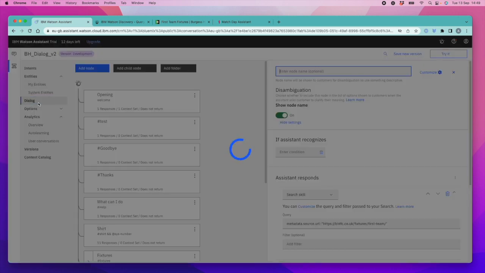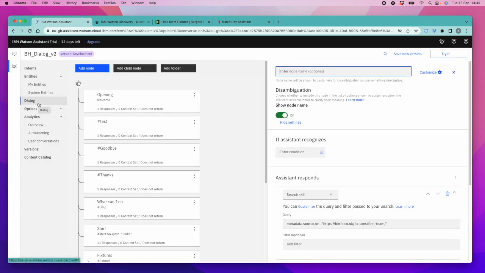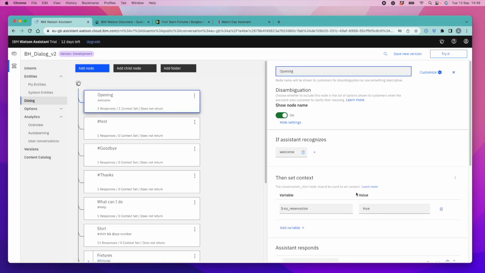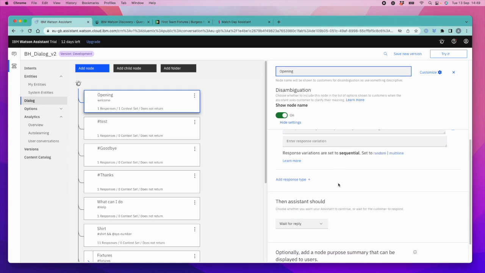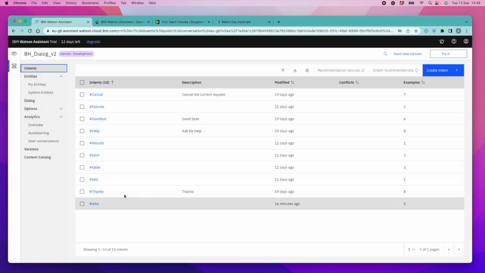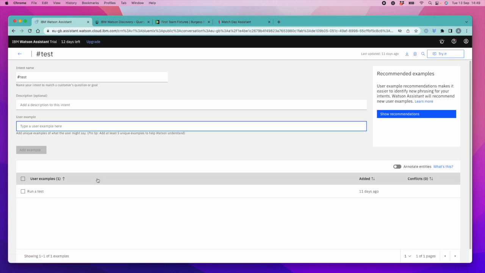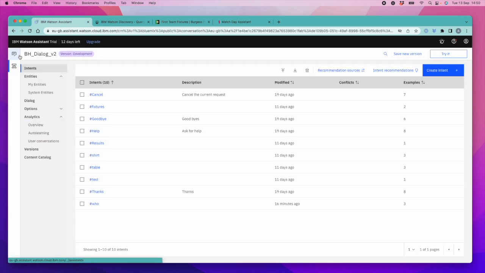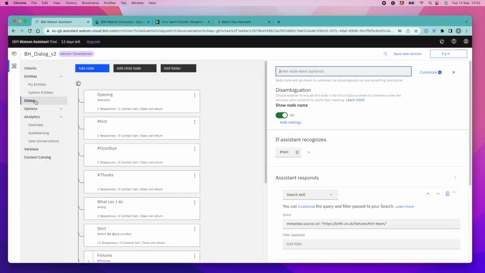And then looking at the dialogue, so this is really the thing that holds the whole chat together. So you have your opening, which will just generally be a welcome message. I don't think I've put a great deal in that at the moment. This is dialogue that I was just using to test various bits and pieces. So if we look at my intents and look at my test intent, if there's a bit that I want to test, I can just type into the chat, run a test, and then it will trigger whatever is in that test dialogue. So that's just a handy way of being able to do debugging.